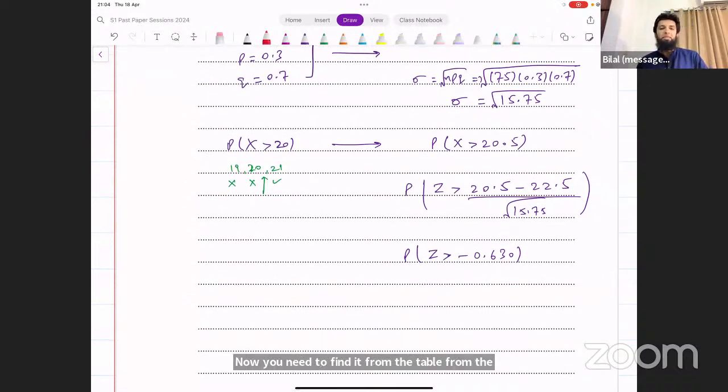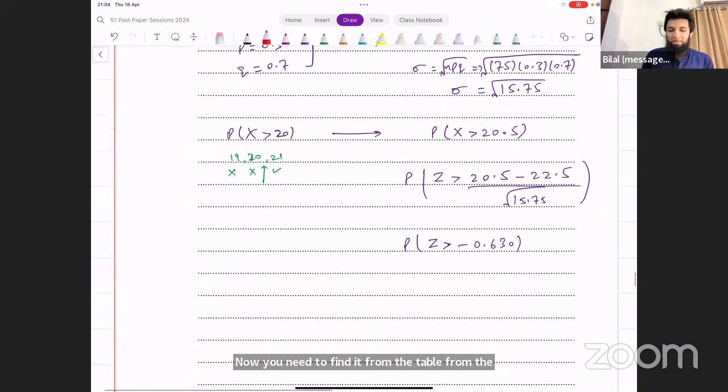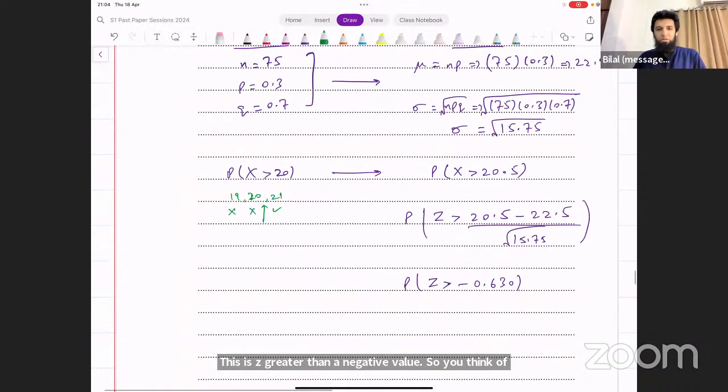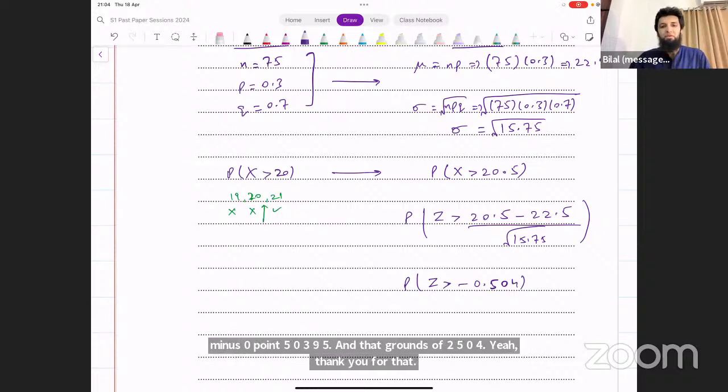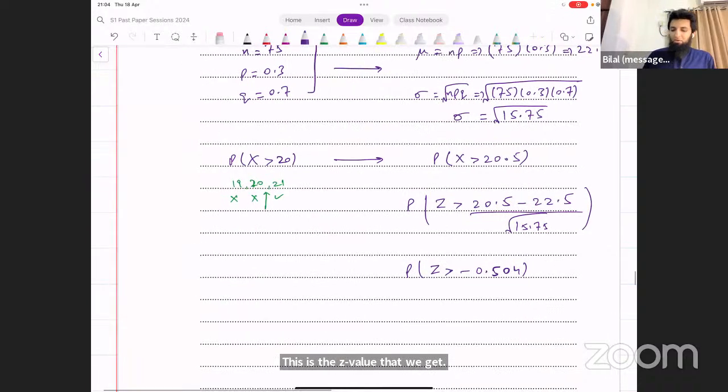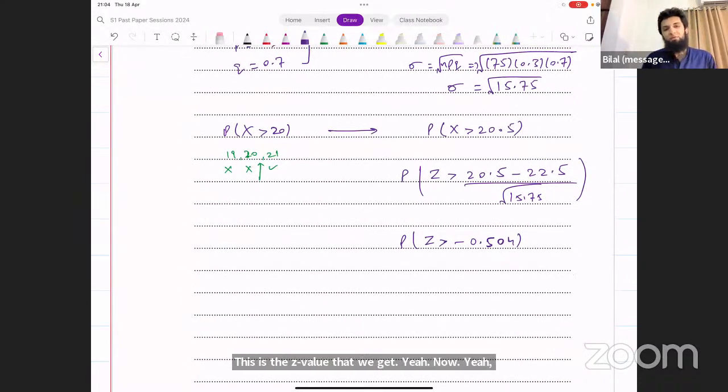For using the table, you need z less than a positive value. This is z greater than a negative value. So you think of, you're getting something different? Can somebody confirm this? Are you getting the same thing? Okay, I'm sorry. I think I did 2.5 there. Yeah, maybe you're right. 15.75. Yeah, you're right about that. I wrote 2.5 in the numerator. That's minus 0.50395, and that rounds off to 504. Yeah, thank you for that. This is the z value that we get. Now, we have to convert it to standard form.